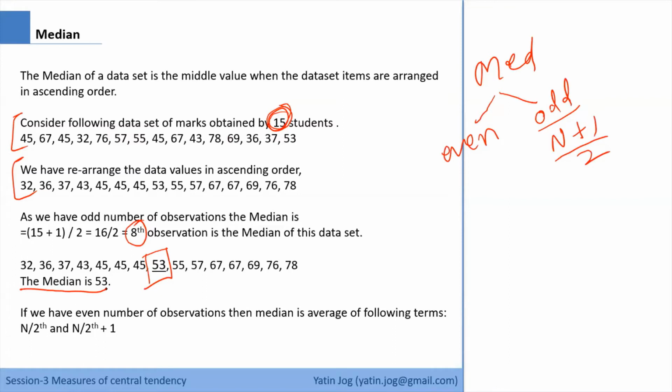Now why is 53 the median? Median means it divides the data set into two equal parts. It divides my data set into two equal parts.